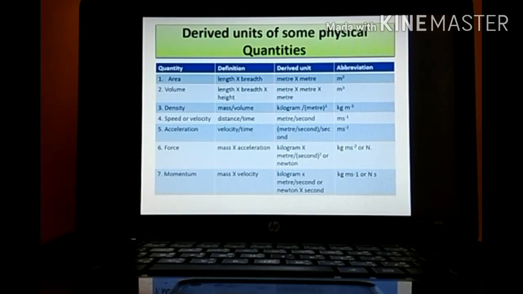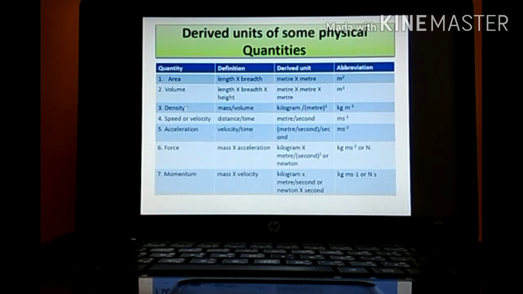Next one, you should be knowing which formula along with what unit it is. Area. Area's formula is what? Length into breadth. So its derived unit will be of length, meter, and derived unit of breadth also will be meter. So it is meter into meter, we will be getting meter square. Next one, volume. Volume's formula is what? Length into breadth into height. Means what? It is meter into meter into meter. So it is meter cube.